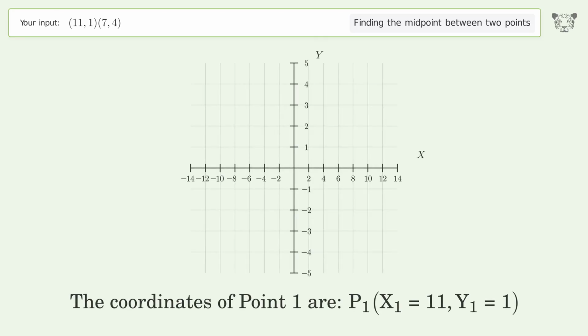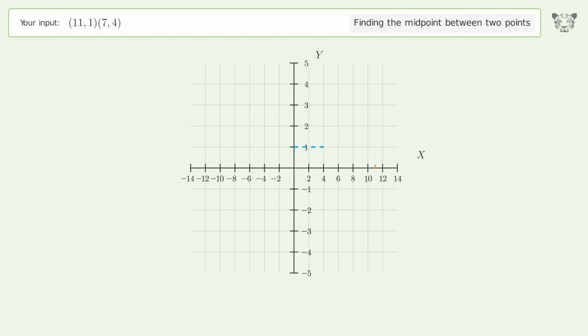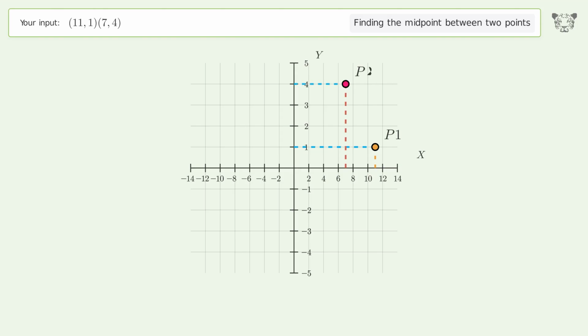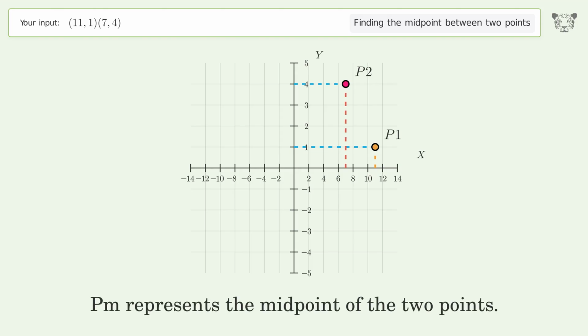The coordinates of point 1 are x1 equals 11, y1 equals 1. The coordinates of point 2 are x2 equals 7, y2 equals 4. PM represents the midpoint of the 2 points.